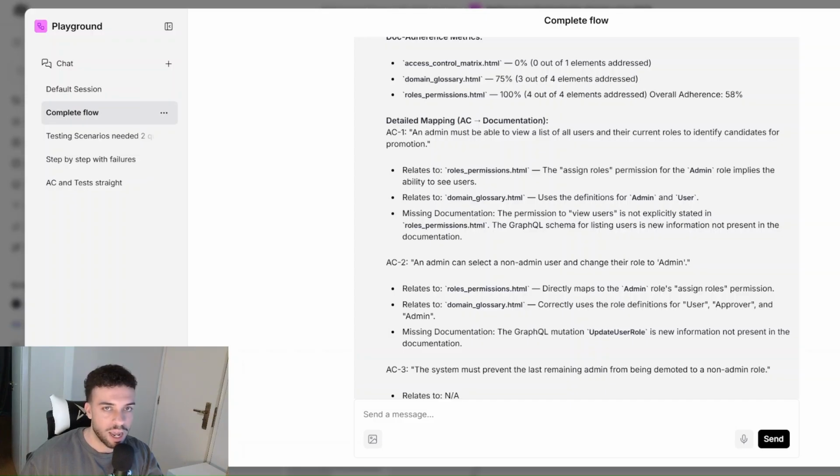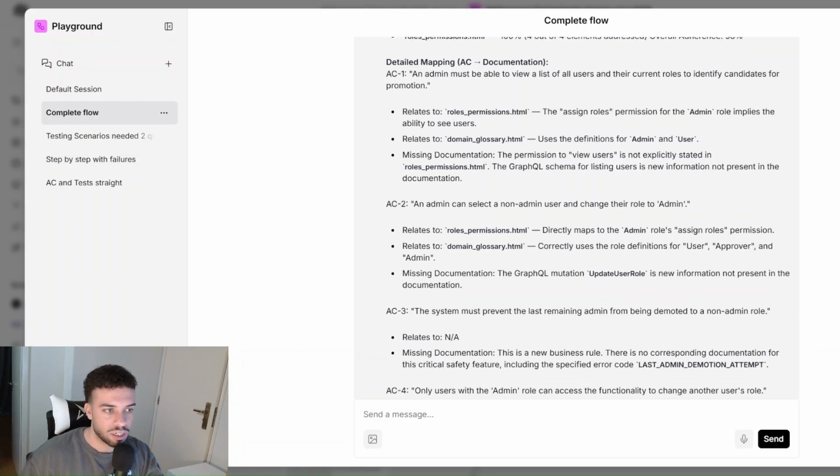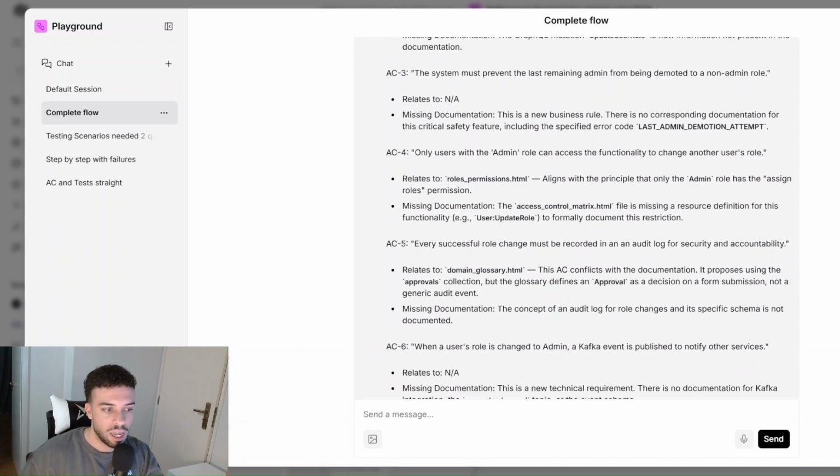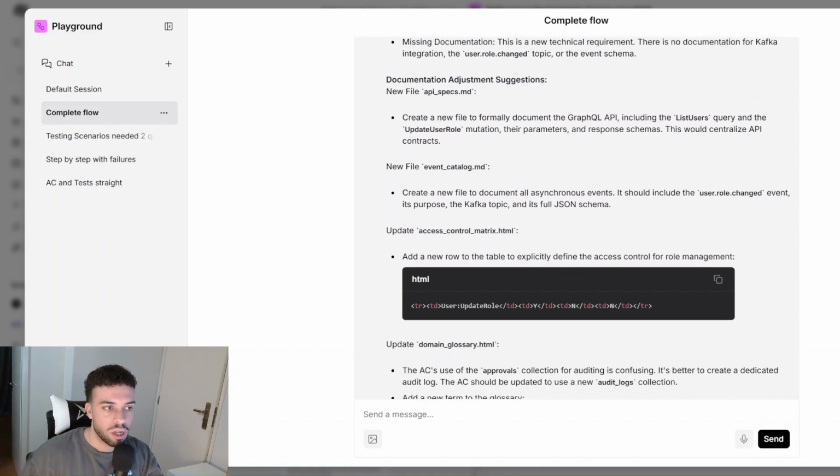introduced business rules or technical details, right? So it's just gonna say, for instance, for this first rule, it relates to this file, it relates also to this file, and these are the parts of the files that are being used. And also it's gonna tell you what's missing. So the missing part of documentation is reflected in here. And in the end, it's also gonna suggest new files that you should create in our documentation because it couldn't find the information somewhere else, or because it's better to create separate files to reflect these changes rather than just updating our current documentation, right?